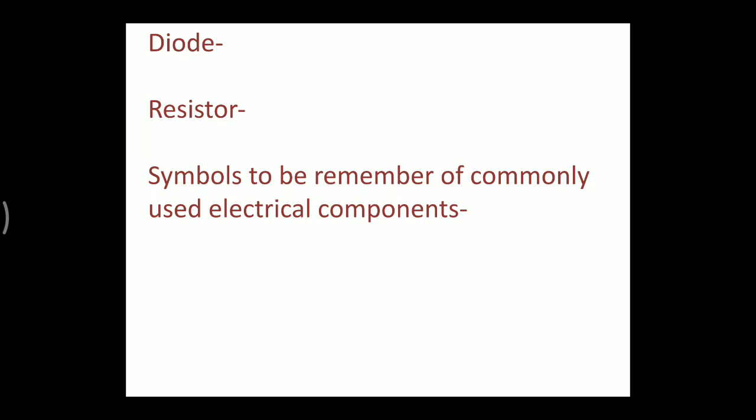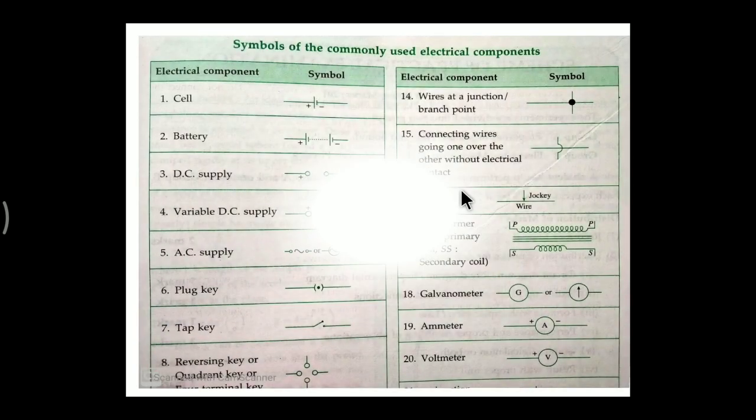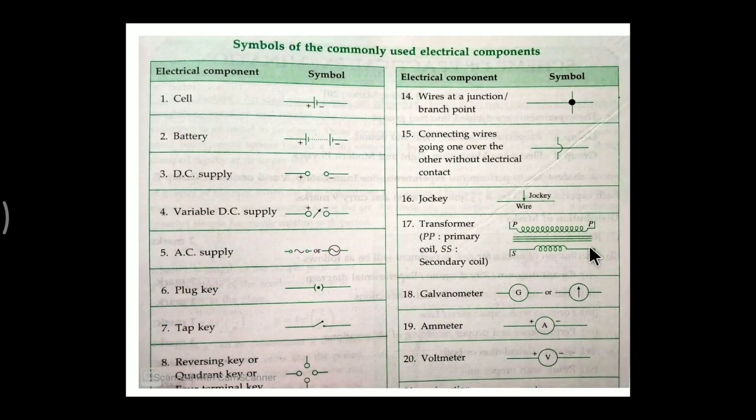Then certain symbols should be remembered, that are used to signify the electrical components. See here, a figure is showing electrical components and their symbols. Here a cell or battery, a DC power supply, positive, negative.